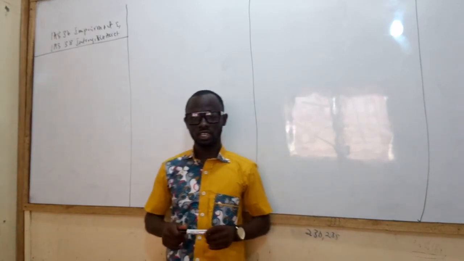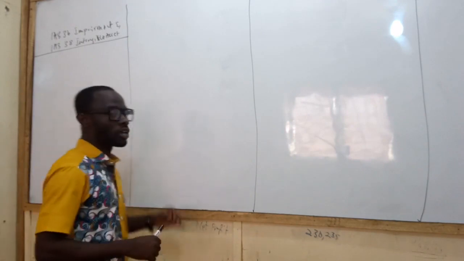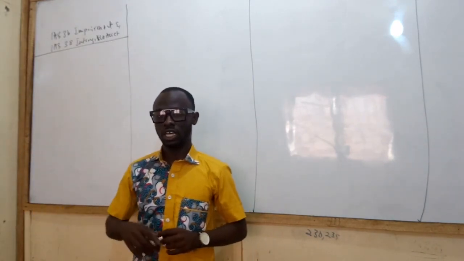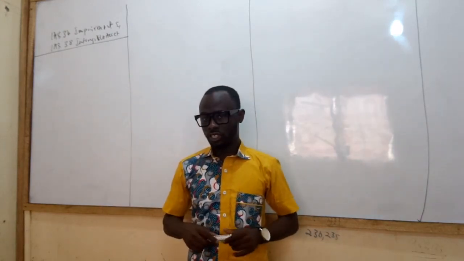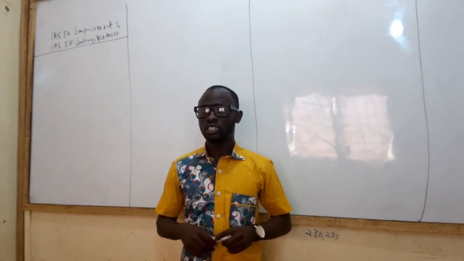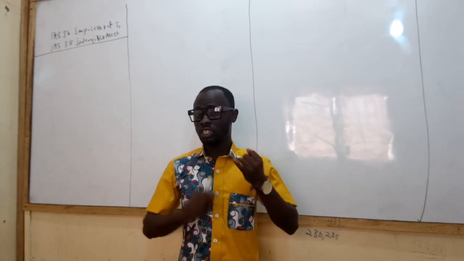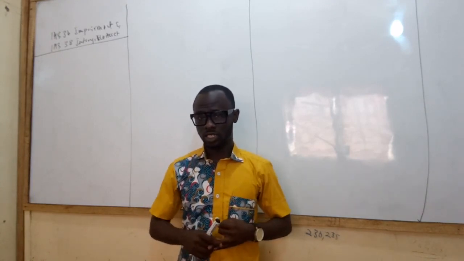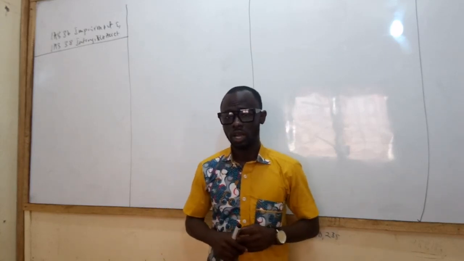So let's get to the discussion for the day. As I mentioned, we are going to be looking at impairment of assets, IAS 36, and intangible assets, IAS 38. As I always say, when you take almost any accounting standard, you have to look at three things. You need to look at the recognition criteria, the subsequent measurement basis, and also the disclosure requirements.